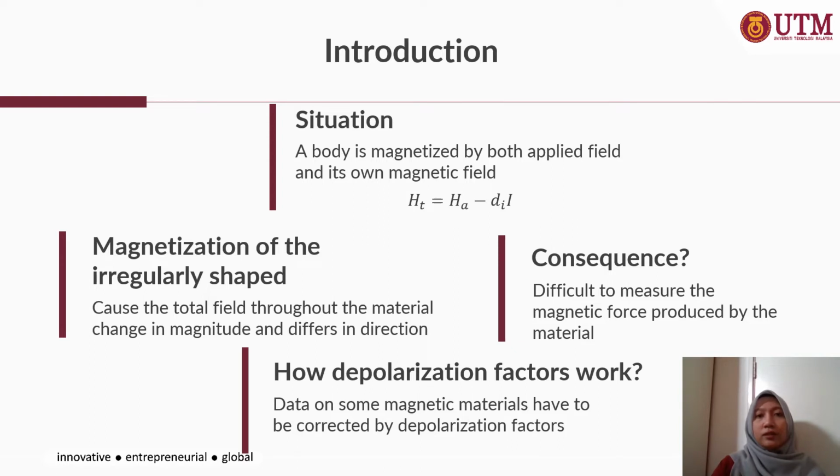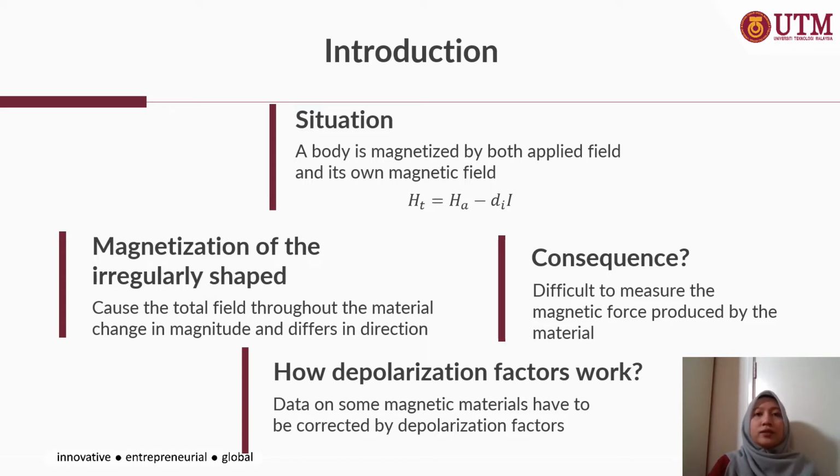First, introduction. In the presence of a uniformly applied field, a body is magnetized by both the applied field and also its own magnetic field, which is produced as a result of its own magnetic pole. The field is often called the depolarization factor created by the magnetic pole, which is represented as Di in this equation.